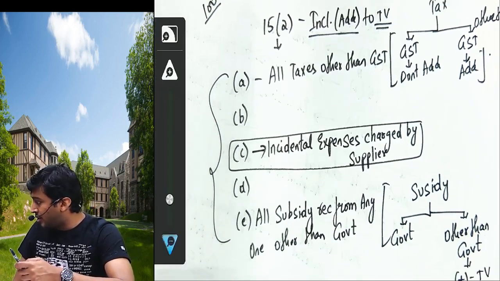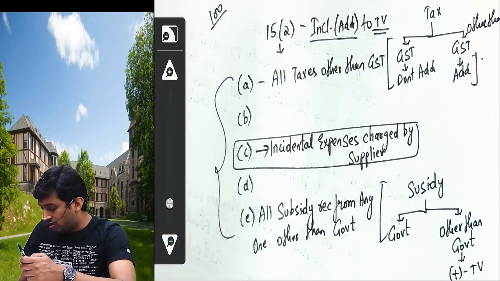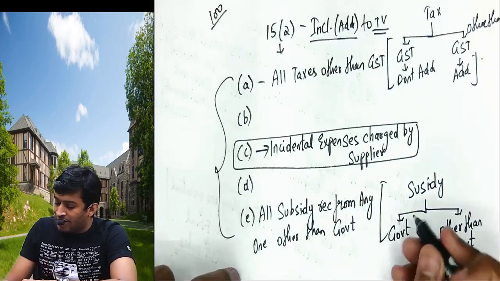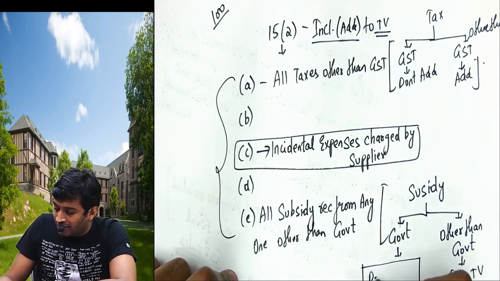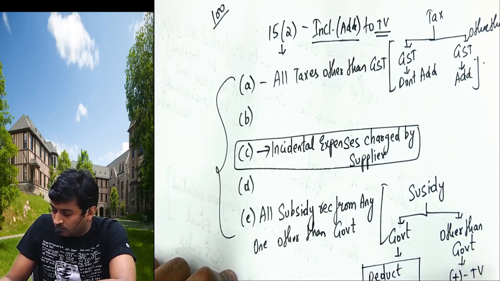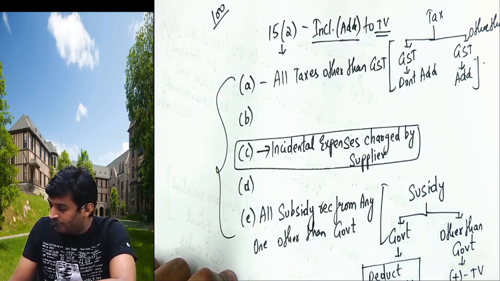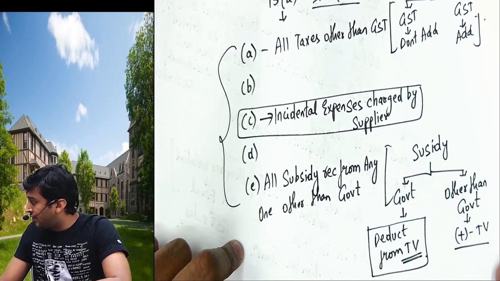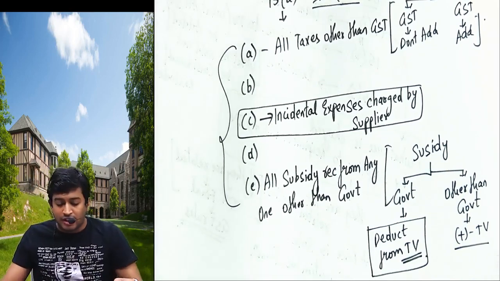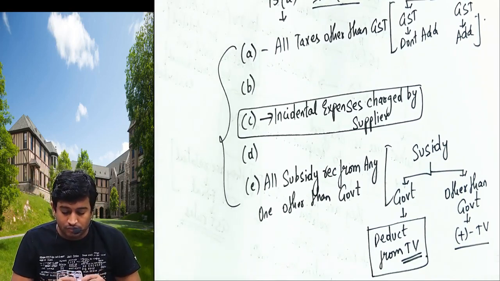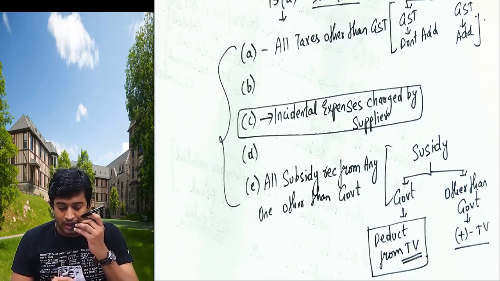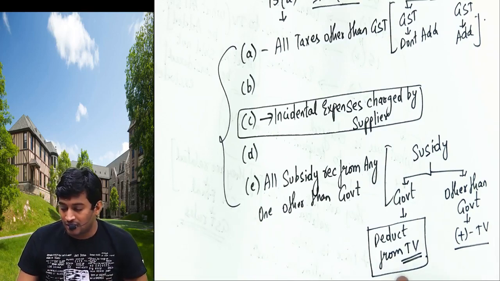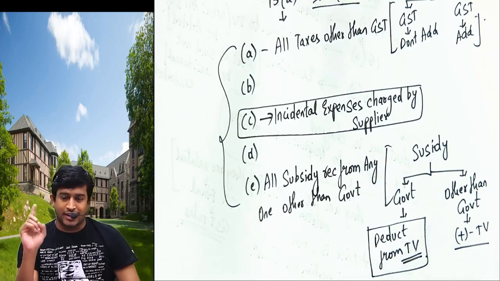We will add to transaction value, and if you receive from government, it is ICI assumption, we will deduct from transaction value. Remember this. Chalo, once again.